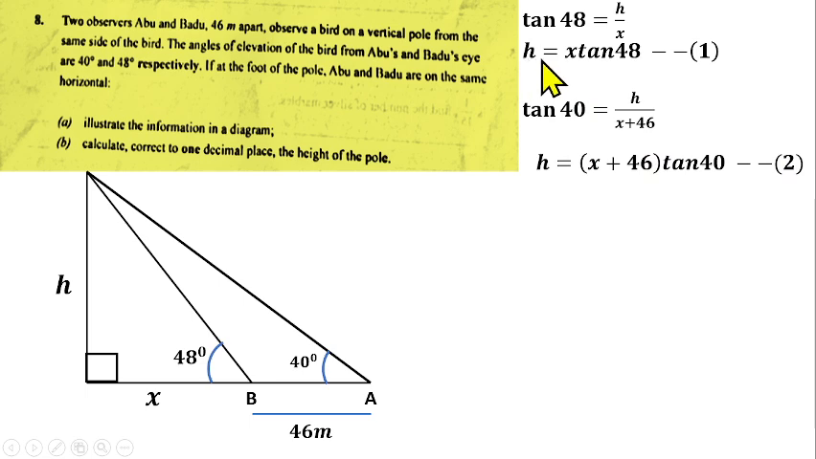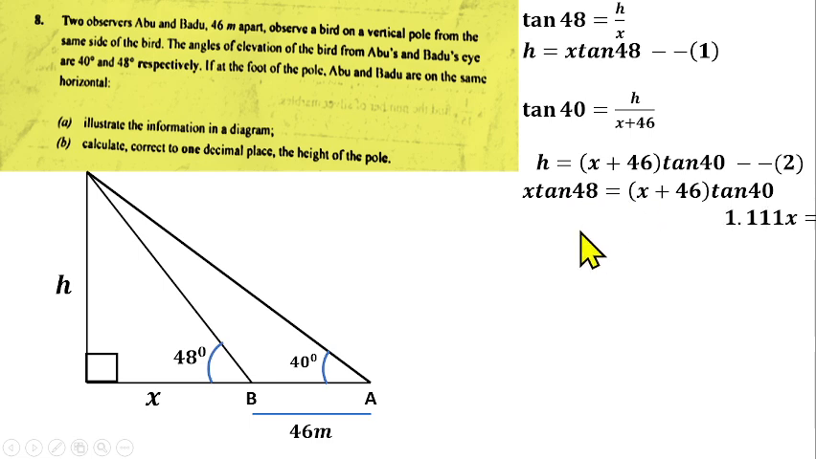So you know that equation 1 is equal to equation 2, because h is equal to this, h is also equal to this. So that means x tan 48 also equals (x plus 46) tan 40. That's the implication, because both of them are equal to h. So that means they are equal also. So you have x tan 48 equals (x plus 46) tan 40. Then from there you can simplify further.